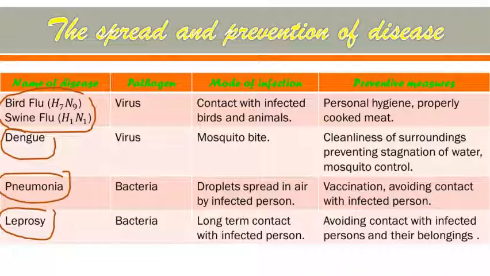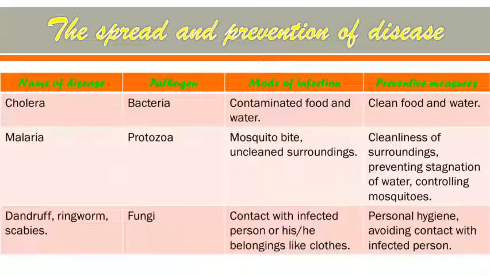Now leprosy causes nerve damage and skin, eye, nose lesions, and it damages all these organs. And pathogen is bacteria. Mode of infection is long-term contact with the infected person. Preventive measure is avoiding contact with infected persons and their belongings. That means the things which are used by the person, that is clothes, shoes, etc.